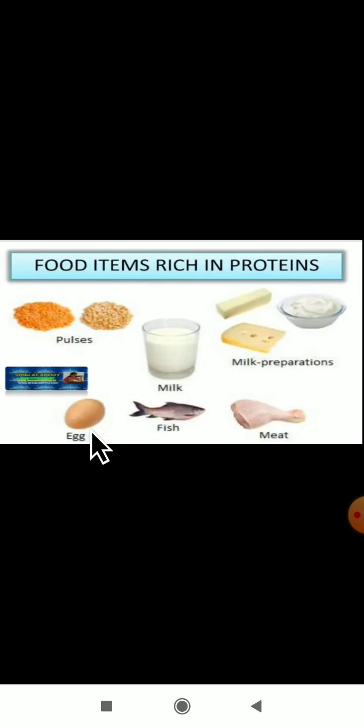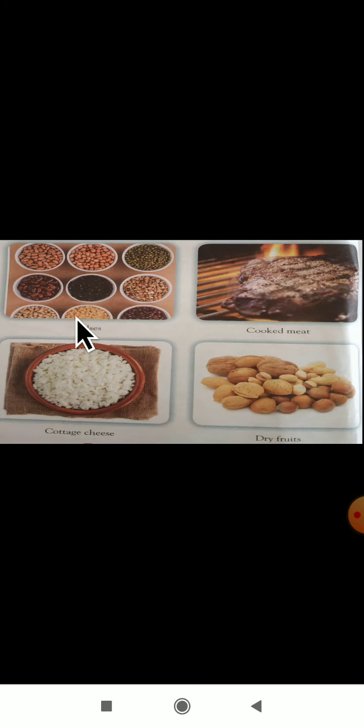Eggs. This is also obtained from an animal only. It is an animal product, so it is a first class protein. Fish is also a first class protein because it is obtained from an animal product. Meat also we get from animals, so it is an animal product and it comes under first class protein. Whatever milk products there are will come under first class protein, and these pulses will come under second class protein because pulses are obtained from plants.